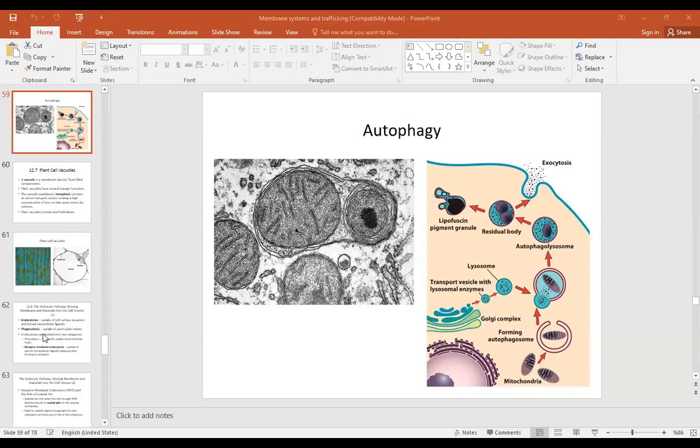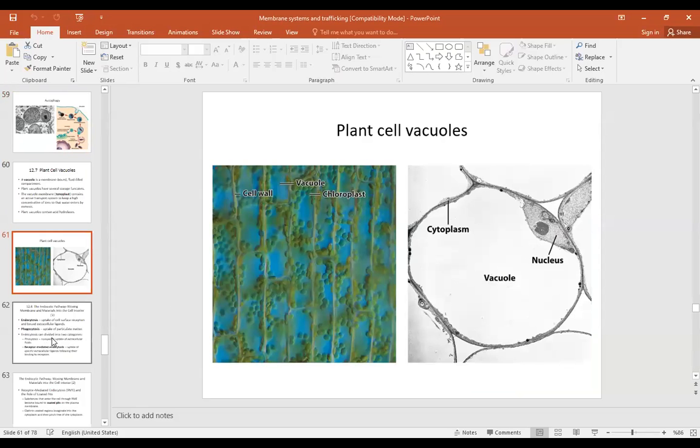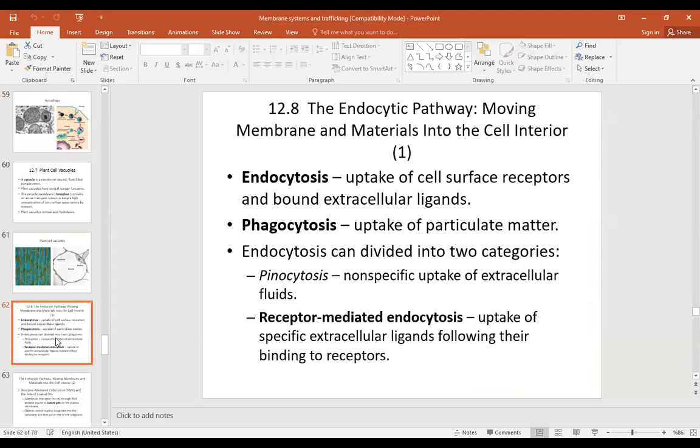So now we are going to start talking. There is some information about plant cell vacuoles. If you read it yourself, you will probably be able to understand much better than what I can teach. As I keep saying, my knowledge of plants is really, really weak. So I'm going to avoid these two slides and go directly to the last aspect of this topic that I wanted to discuss, and that is the endocytic pathway.